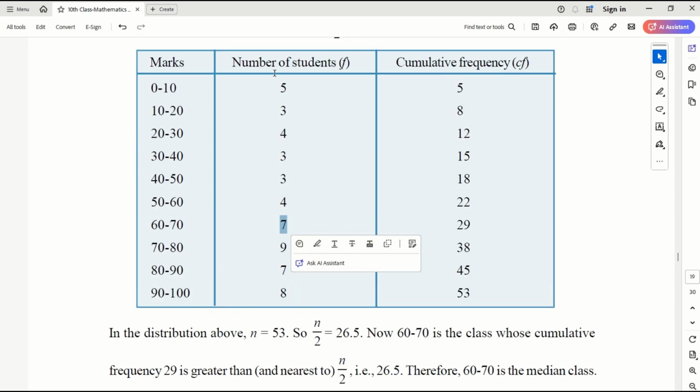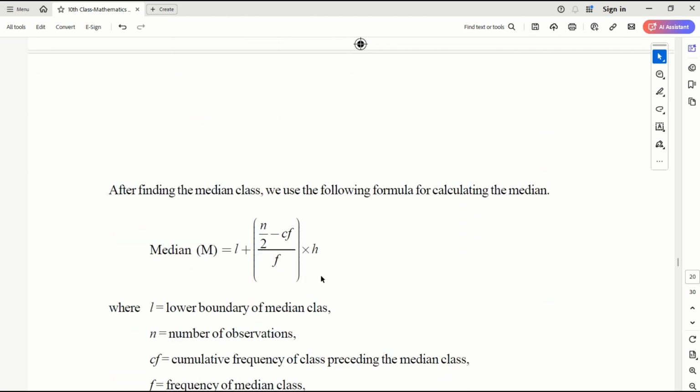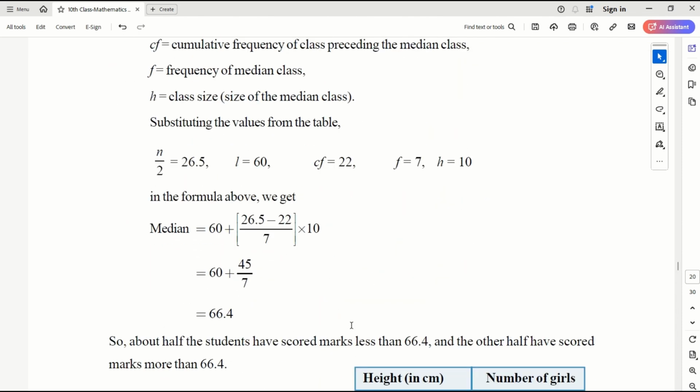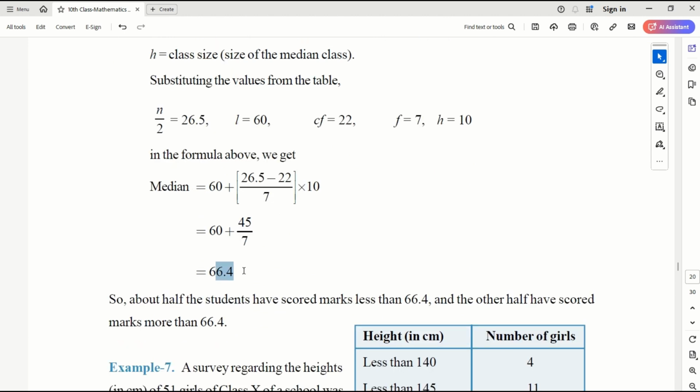This is frequency, regular frequency. This is cumulative frequency. CF is the cumulative frequency of the previous class. F is the frequency of the median class. And H is the class size. Once you put all these values in, you will get the median value, which is 66.4.